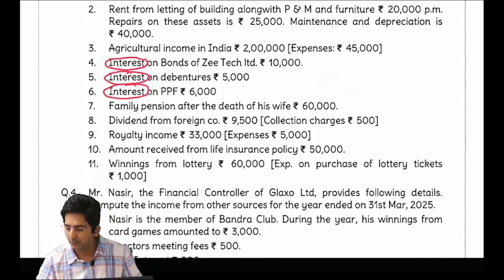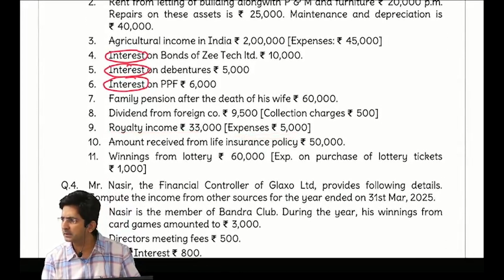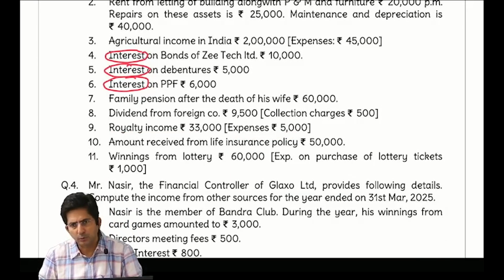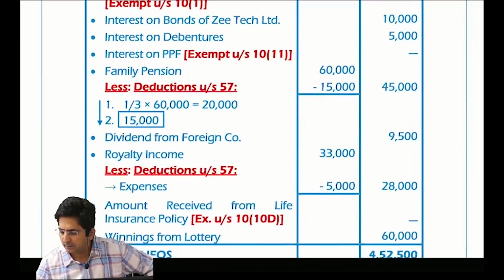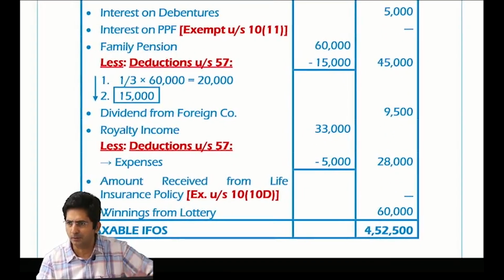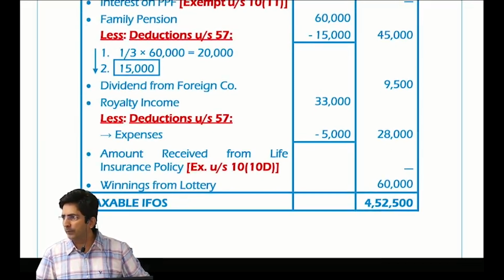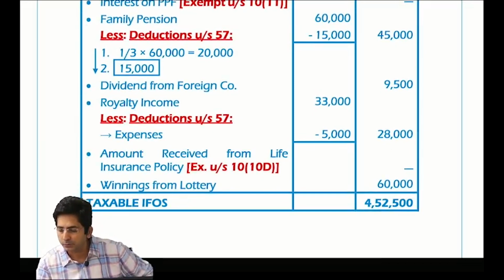Then in the question there was royalty income and there was expense. Here you will minus. General rule is what? Any taxable income, deduct the expense. So royalty is a taxable income, so deduct the expense. So 33,000 in the inner column, less 5,000 expense, 28,000. Then there was life insurance policy, that is exempt. Then winnings was there. All that was normal. So what is the total? 4,52,500. Taxable income from other sources.